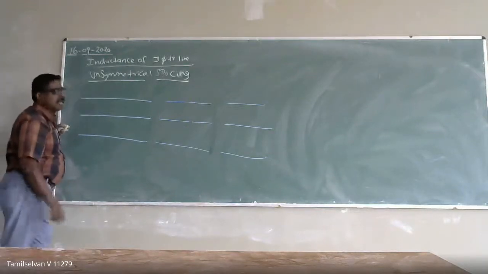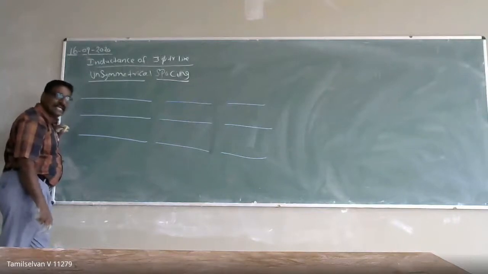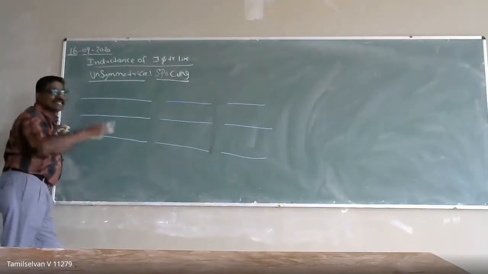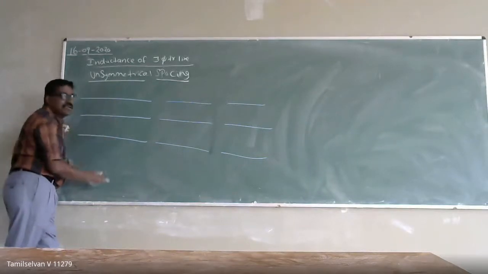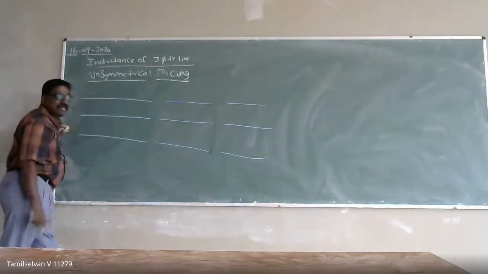We are going to calculate the inductance of the transmission line if the conductors are not equally spaced, which is called unsymmetrical spacing.